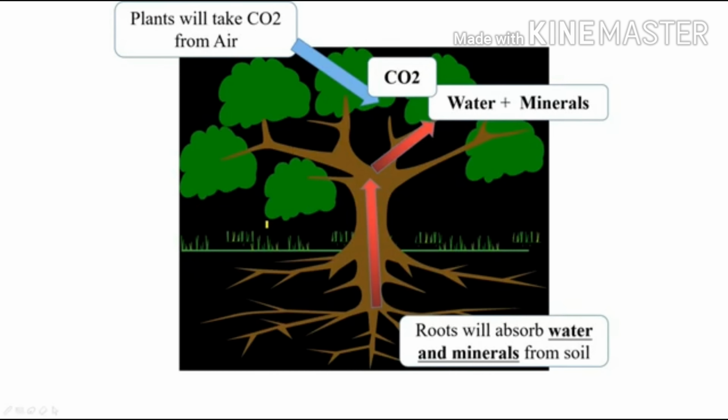Now we will study how the raw materials go to the leaves. First of all, plants will take carbon dioxide from the air. In the air, carbon dioxide, oxygen, all the gases will be there. And carbon dioxide is taken from the air. Water and minerals are absorbed by the roots. The roots absorb the water and minerals from the soil. It will be transported to the leaves.